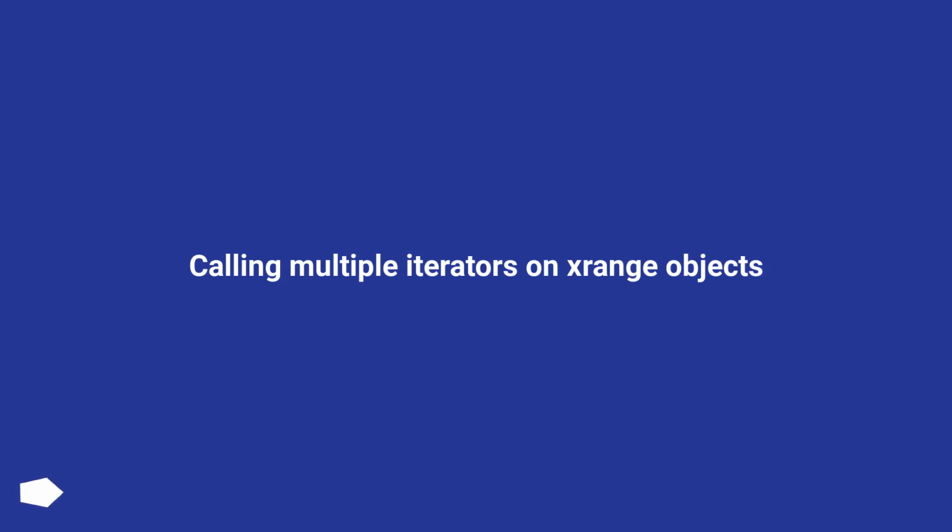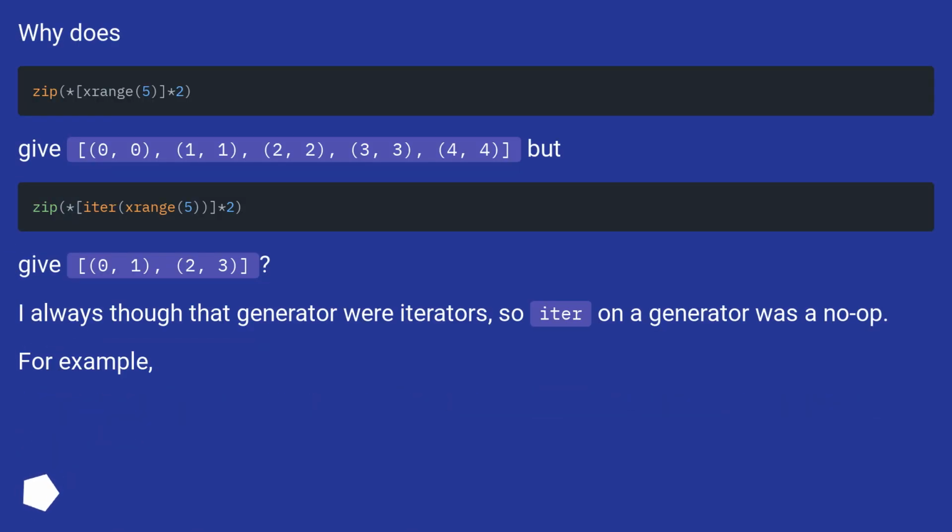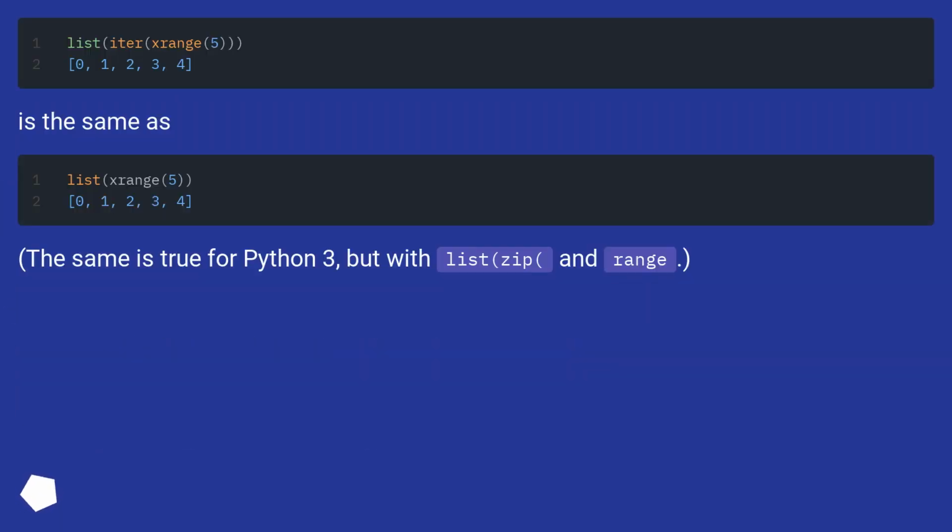Calling multiple iterators on xrange objects is the same as... The same is true for Python 3, but with list, zip and range.